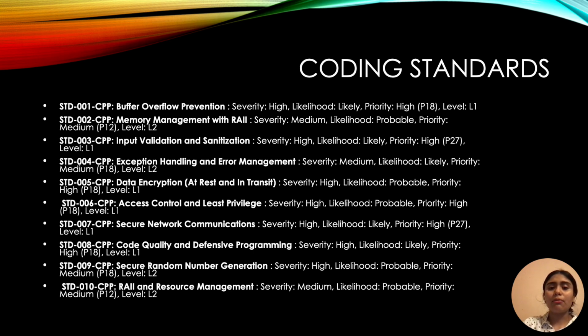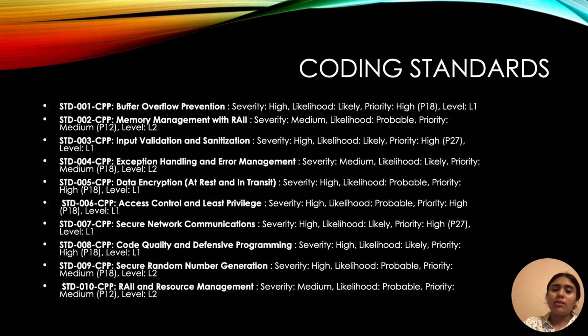Data encryption at rest and in transit is severity high, likelihood probable, priority high at P18. Access control and least privilege is also severity high, likelihood probable, priority high at P18. Secure network communications are severity high, likelihood likely, priority is also high at P27.